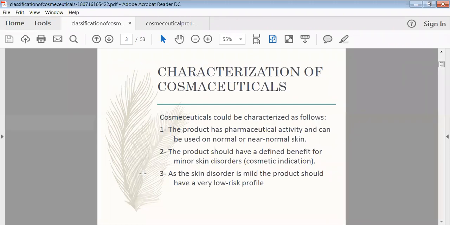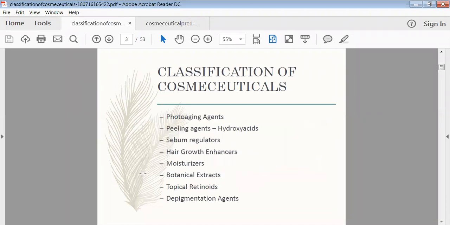Then, in short, we can say the product has a pharmaceutical activity and can be used on normal or near normal skin. The product should have a definite benefit for minor skin disorders. As the skin disorder is mild, the product should have a very low risk profile.